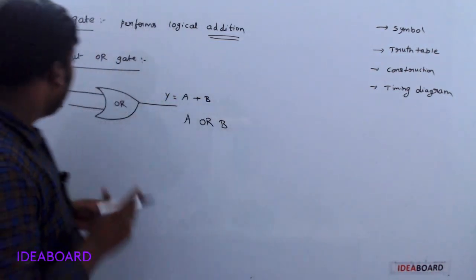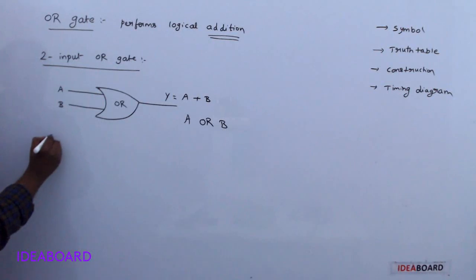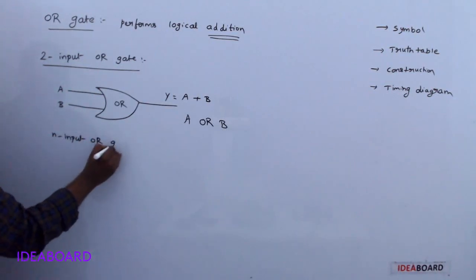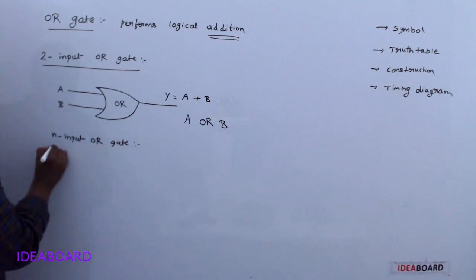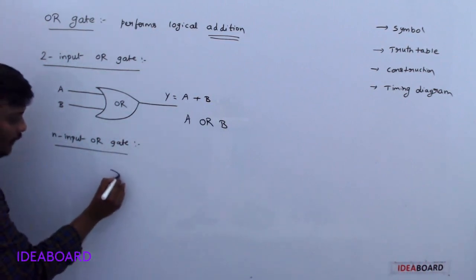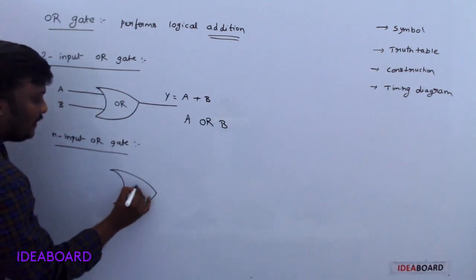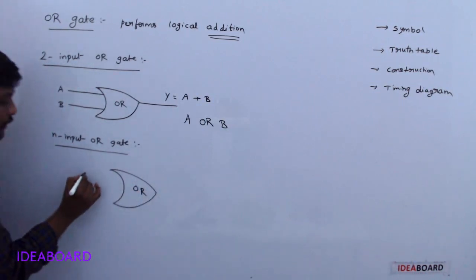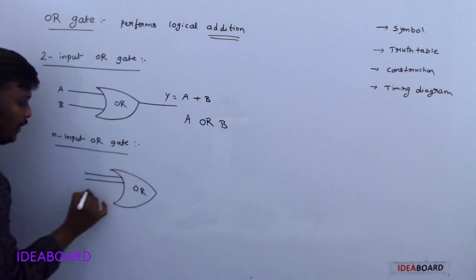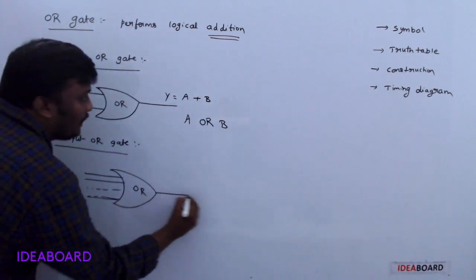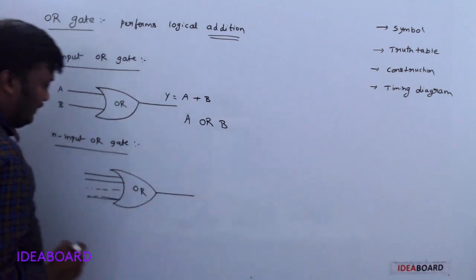Understand? Sir, if suppose we have an n input OR gate, for an n input OR gate, this is the OR gate symbol. I said you may take any number of inputs, there is no issue, but the output is always only one.